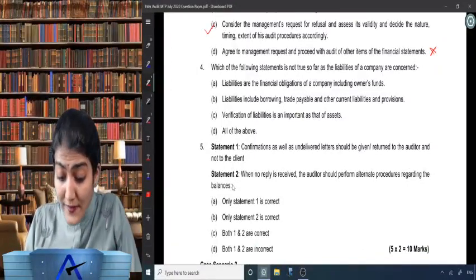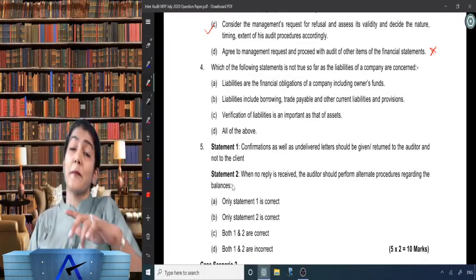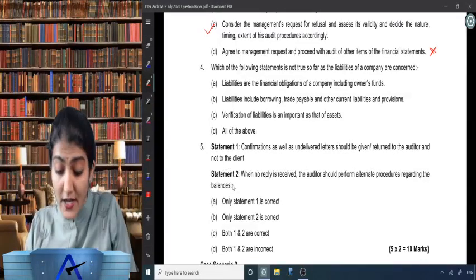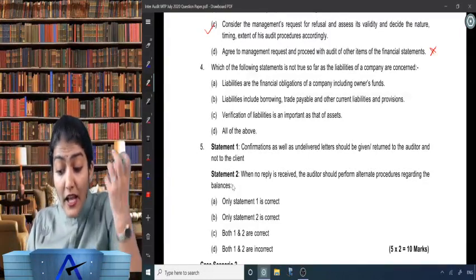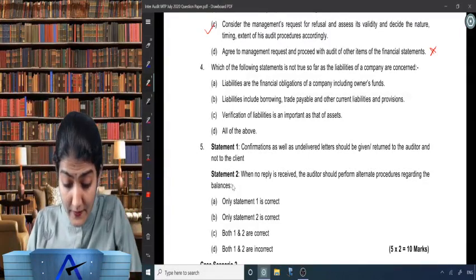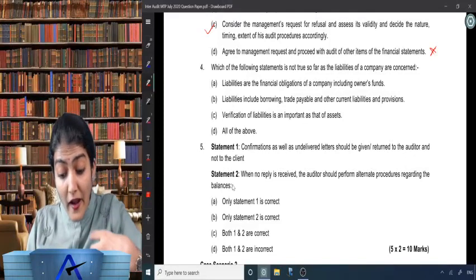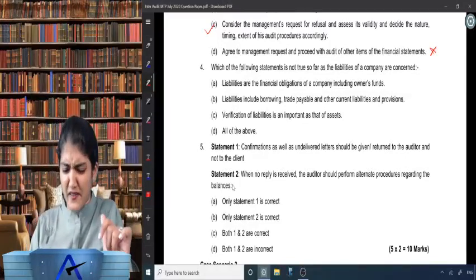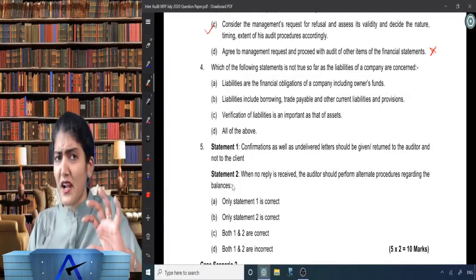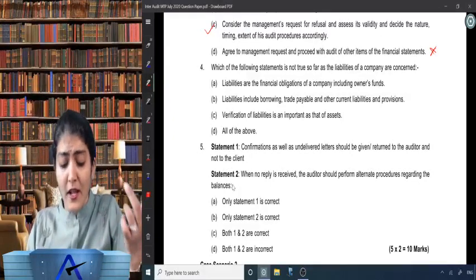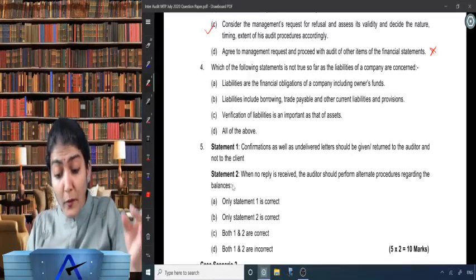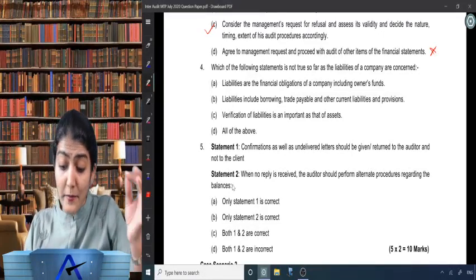Next one, question number 4. Which of the following statements is not true? Sometimes they ask what is true, what is correct. Sometimes they say what is not true, what is not correct. As far as the liabilities of a company are concerned, liabilities are the financial obligation of a company including owner's funds. No, that actually doesn't come under liability, owner's fund. But let us see the other points. Liabilities include borrowing, trade payable, other current liability and provision.